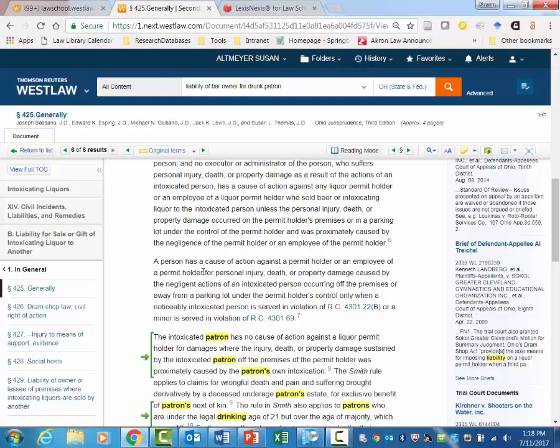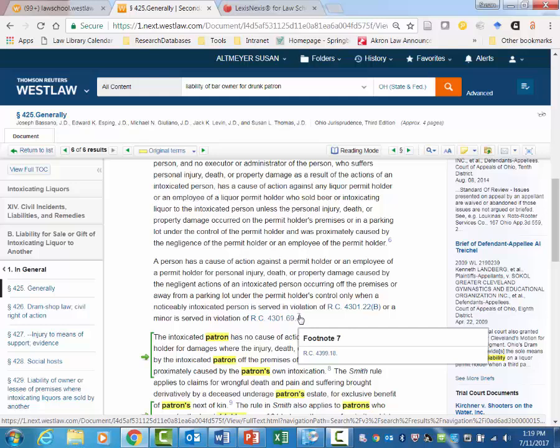It says here, a person has a cause of action against a permit holder or an employee of a permit holder for personal injury, death, or property damage caused by the negligent actions of an intoxicated person occurring off the premises or away from a parking lot under the permit holder's control, only when a noticeably intoxicated person is served in violation of Revised Code 4301.22(B), or a minor is served in violation of Revised Code 4301.69. And we see the footnote for that. It gives us Revised Code 4399.18.